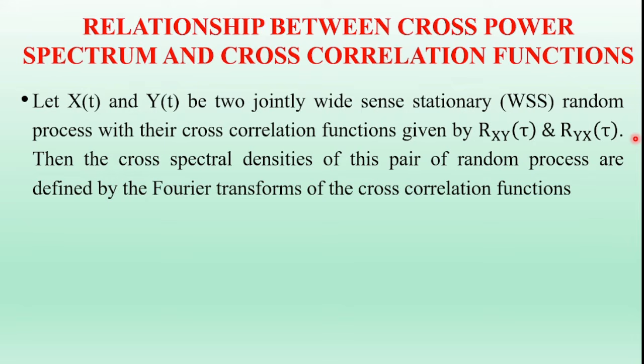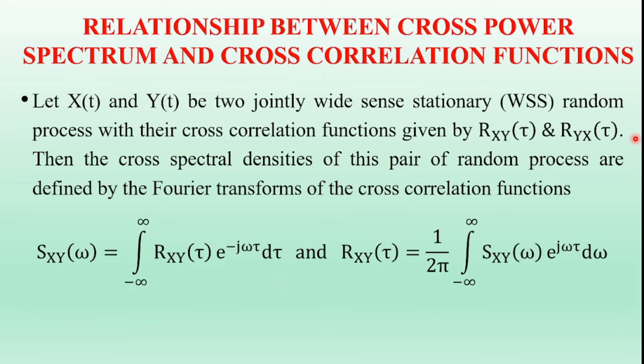Then the cross spectral density of this pair of random processes is defined by the Fourier transform of the cross correlation function. So the Fourier transform of the cross correlation function is equal to the cross power spectral density. Mathematically, the cross correlation function and cross power spectral density form a Fourier transform pair.